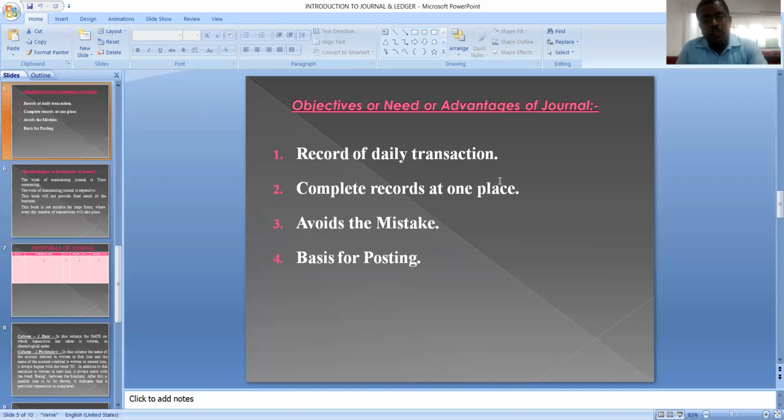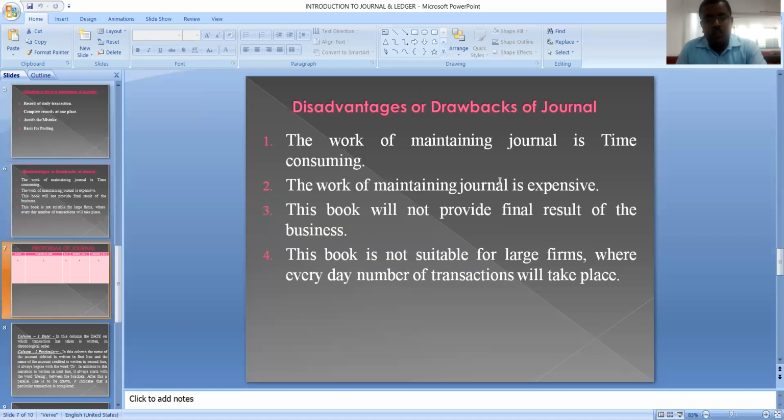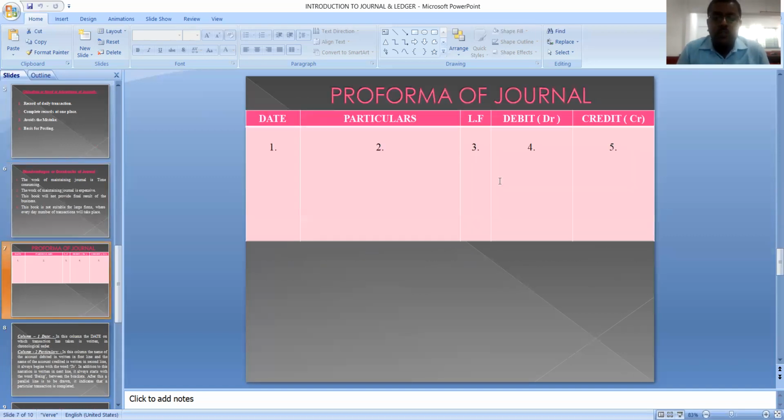Then there are certain advantages and disadvantages. Then the format of journal is nothing but the pro forma of journal. As we all know, there are 5 columns in journal. The first column is meant for recording the date of the transaction. The second column is for particulars. Here in the particulars column, in the first line, we write the name of the account that is debited.